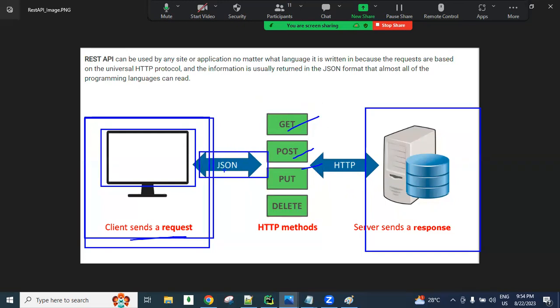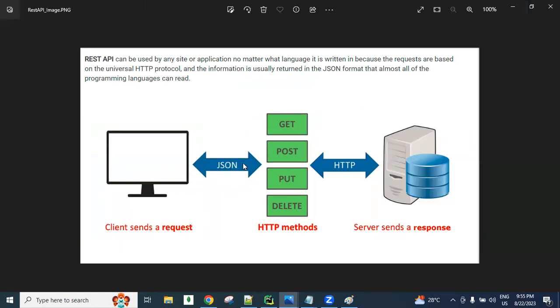The JSON data type looks like our Python dictionary. The Python dictionary data type has curly braces with the key-colon-value format. JSON also has curly braces with the key-colon-value format. In every language, guys, Python, Java, .NET, one data type which holds key-value format must be available. In Python we have the dictionary, and JSON also contains key-value format. How JSON converts into a dictionary and how a dictionary converts into JSON, we will develop practically.